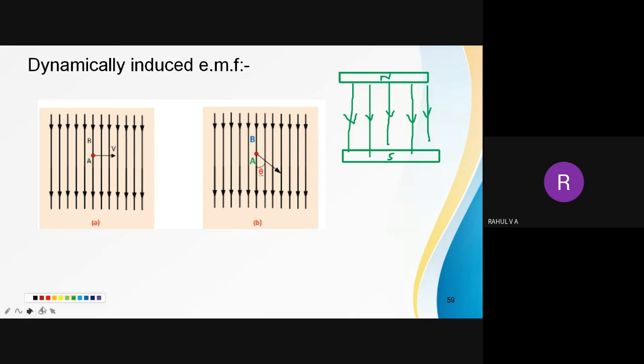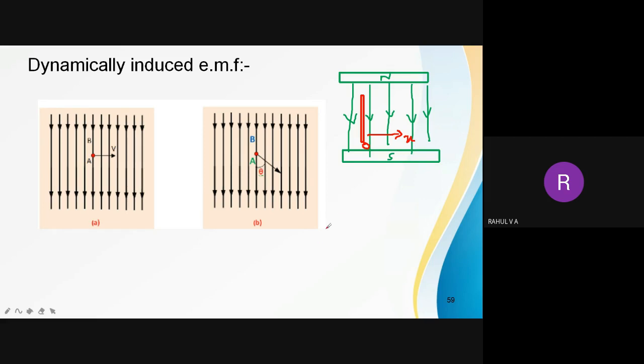What I have done is I have placed a conductor here. That conductor is having a length L, and then I am moving this conductor to a distance x. Initially position was 0, then I have moved that conductor to a distance x.